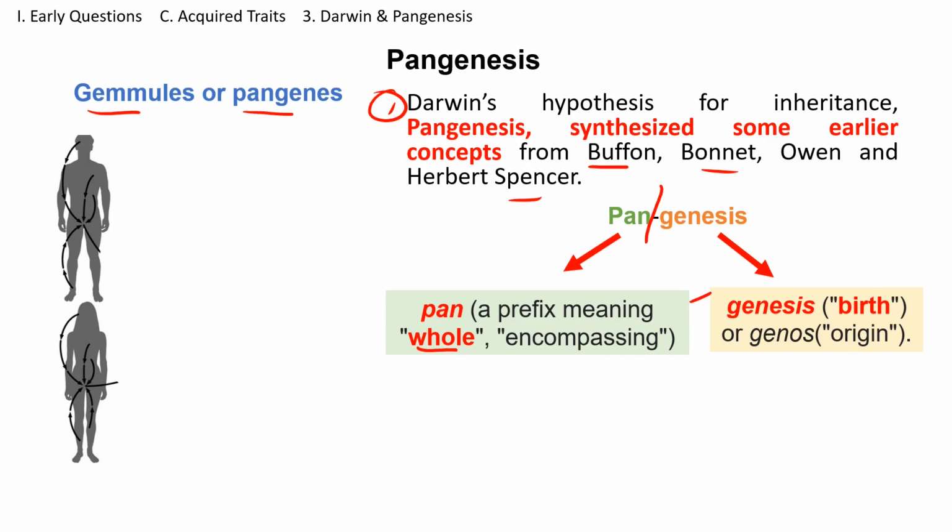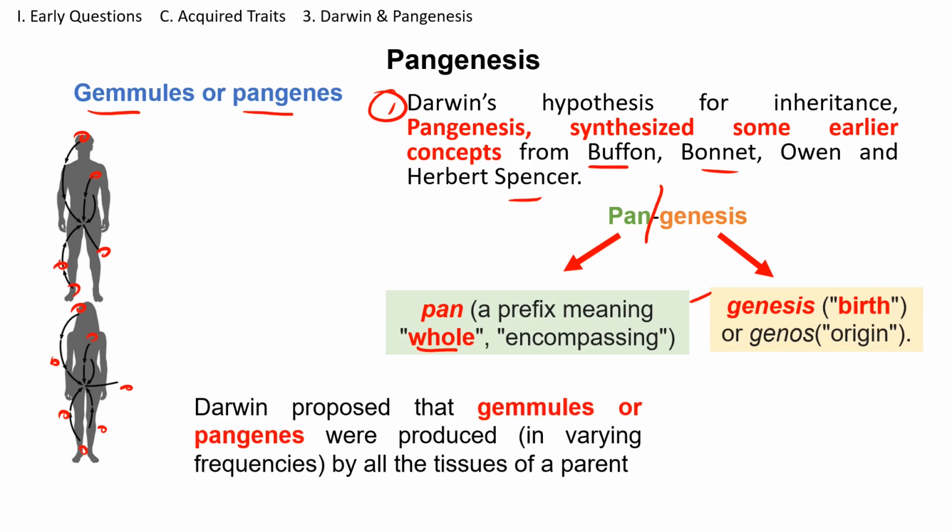From any of those tissues, those gemmules start being produced, and they accumulate again in the semen and in the eggs of both males and females, and those traits are passed to the next generation.